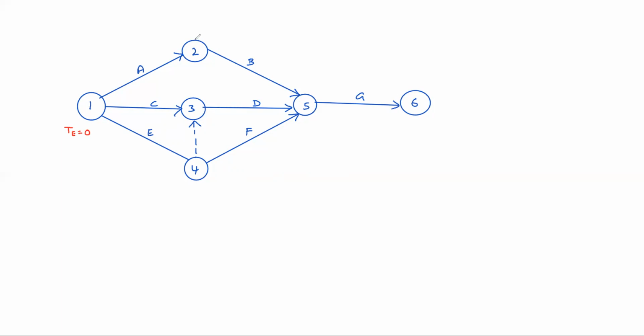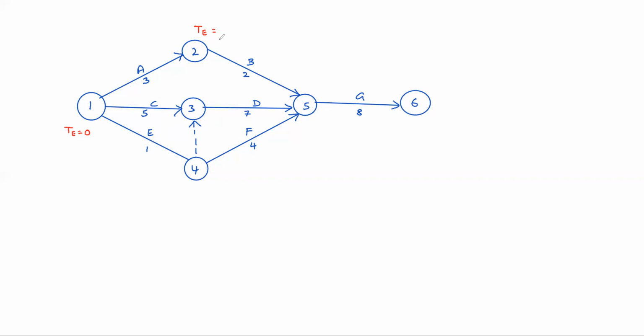I will give durations: 3 days, 2 days, 5 days, 7 days, 1 day, 4 days, 8 days. Now tell me the earliest event occurring time of event 2.